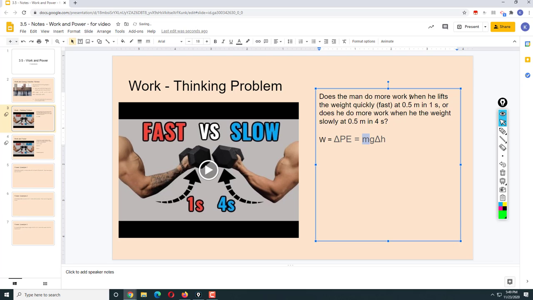The mass is the same, your same weights. G is the same. And the height is the same. So the work done is the same in both cases. It doesn't matter whether the man lifts them fast or slow. He does the same amount of work.